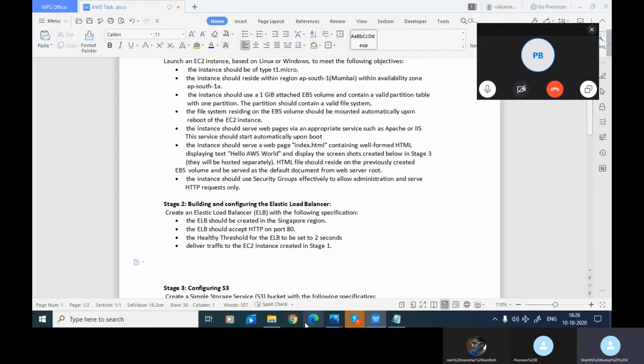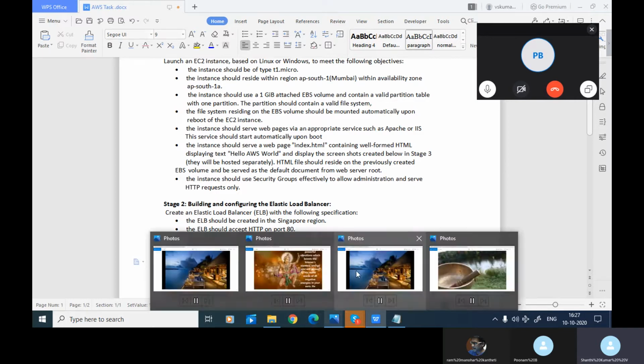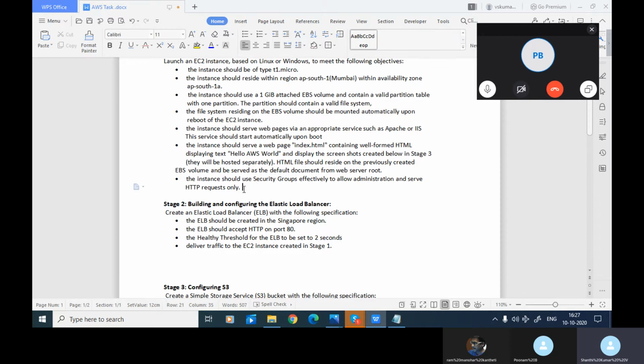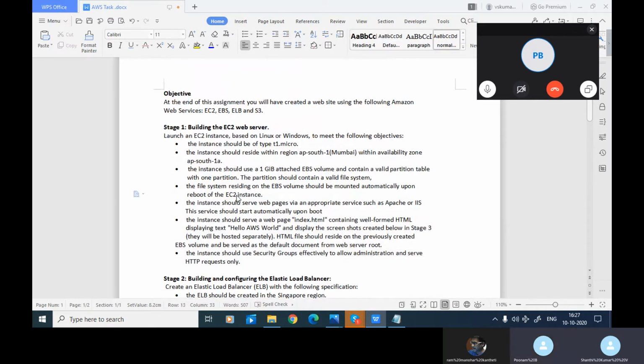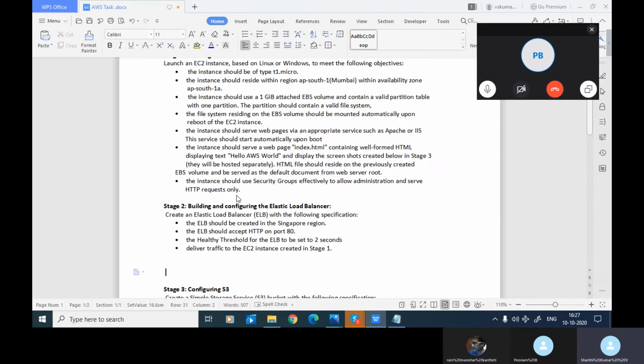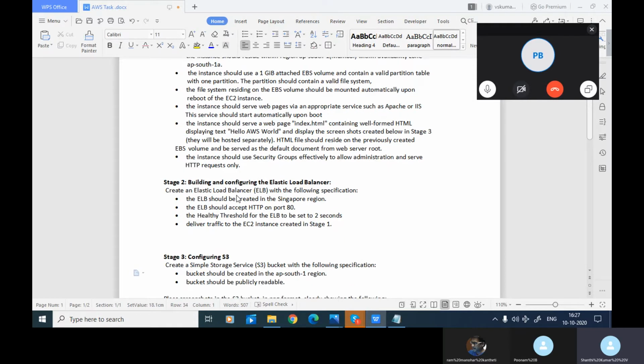Have you done the ELB setup offline? No, not yet. Okay, we need to divide this into different parts. One is up to this part, stage 1, where we can do the basic things, right? Then later, creating the ELB, we need to work on separately. We need to do some practice, and later you can come up with those steps to map it, the design steps.